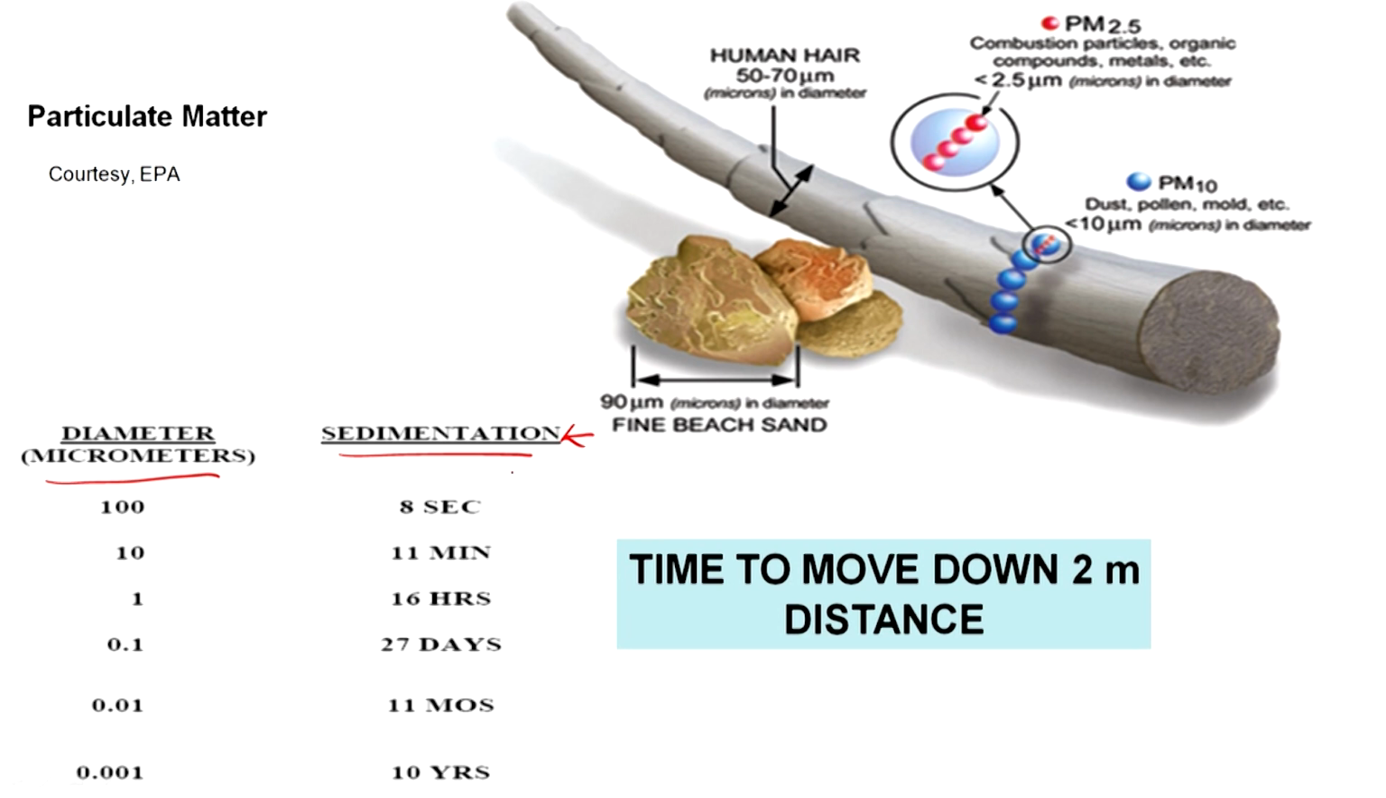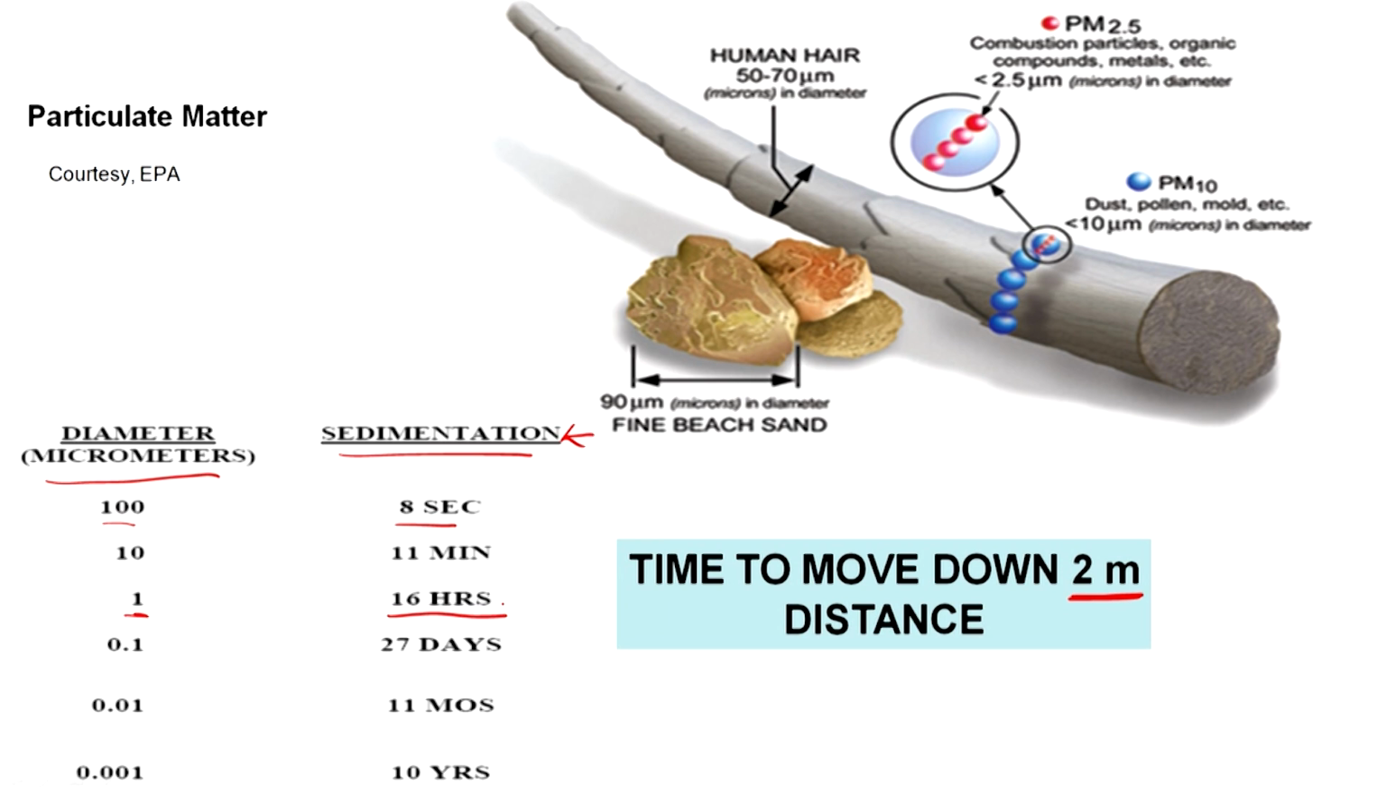And when they did not settle, we had to use coagulation, flocculation and so on. So, time to move down 2 meter distance is given here, only 2 meters, keep this in mind, right. So, 100 micrometers takes 8 seconds, and dropping to 1, it takes 16 hours obviously. It takes 16 hours to move down 2 meters.